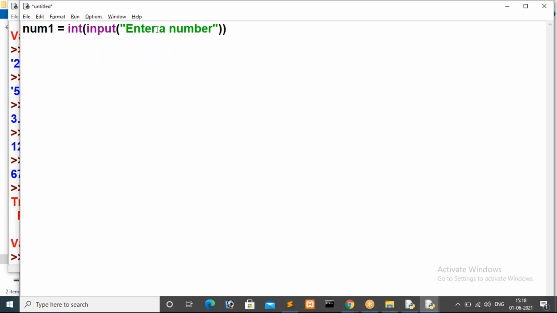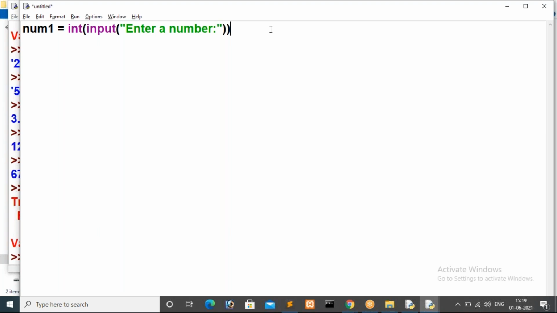Here you have a message inside the input method, so it will display the exact message we specified inside the input method, that is "enter a number". Even the colon will be displayed. After printing this message, the input method will wait for the user's value. Then after getting the value from the user, this value will be passed to the int method. The int method will convert the incoming string value to an integer, then assign it to num1.